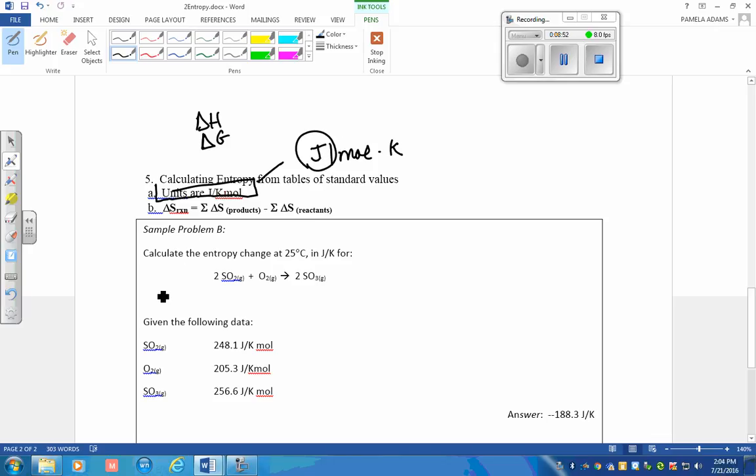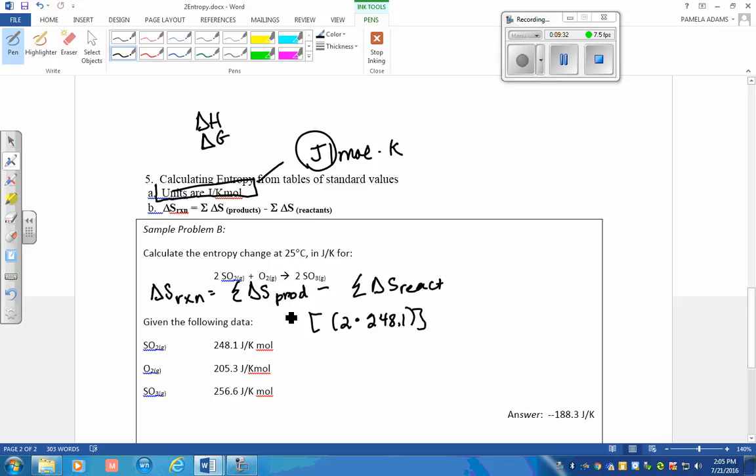This is a state function, so the change in entropy for the reaction is equal to the sum of the entropies of the products minus the sum of the entropies of the reactants. We are given this data, and this is per 1 mole. You will notice in some of our species in this reaction we have 2 moles, so we have to take account for that. So I see that I have 2 moles of SO3 whose value is 248.1,